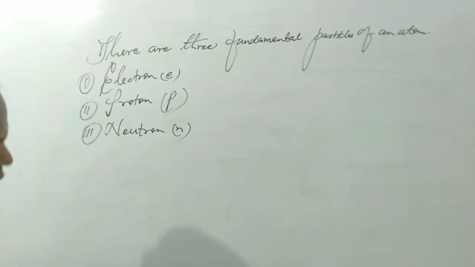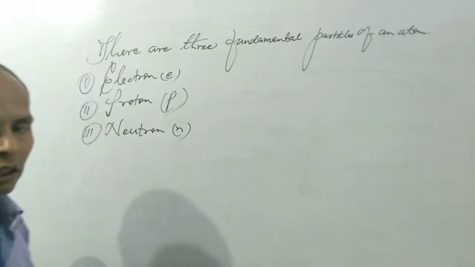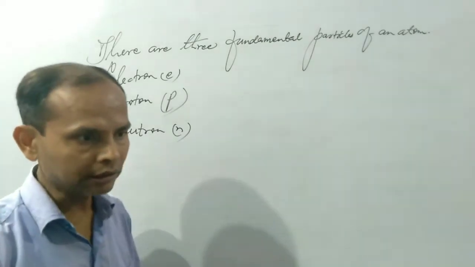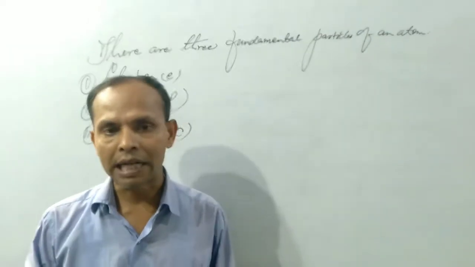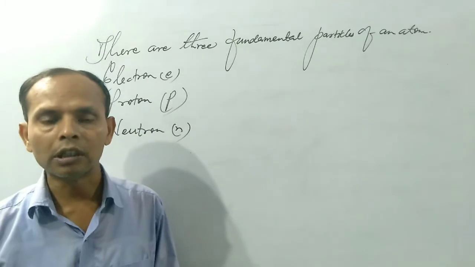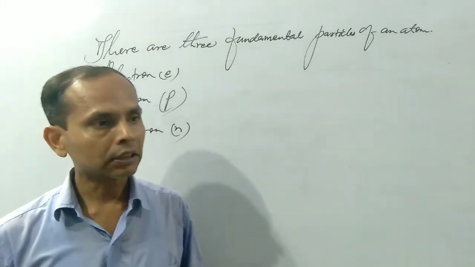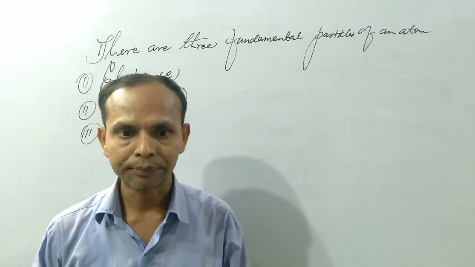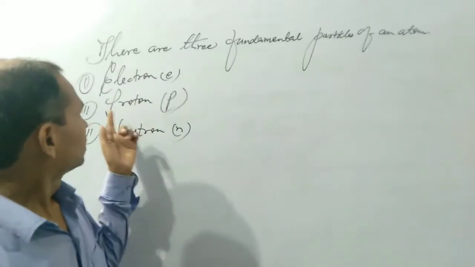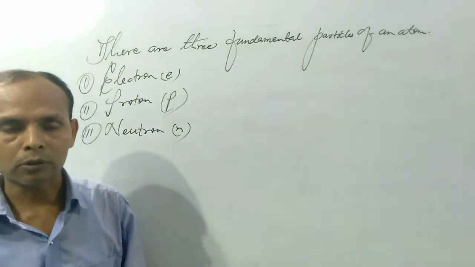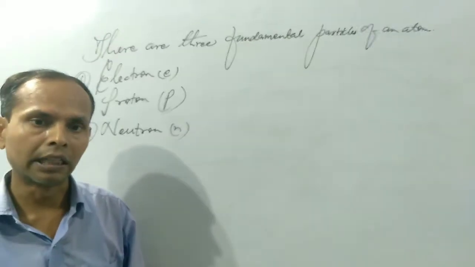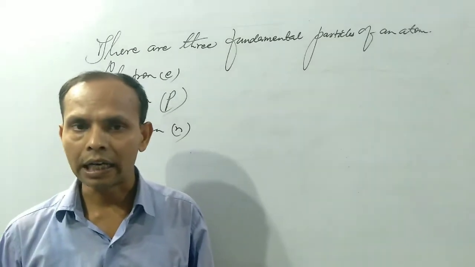These three subatomic particles have been discovered by three different scientists. The first atomic particle, electron, has been discovered by J.J. Thomson at cathode rays, and this is the negatively charged particle. Second subatomic particle, proton, has been discovered by Goldstein at anode rays.